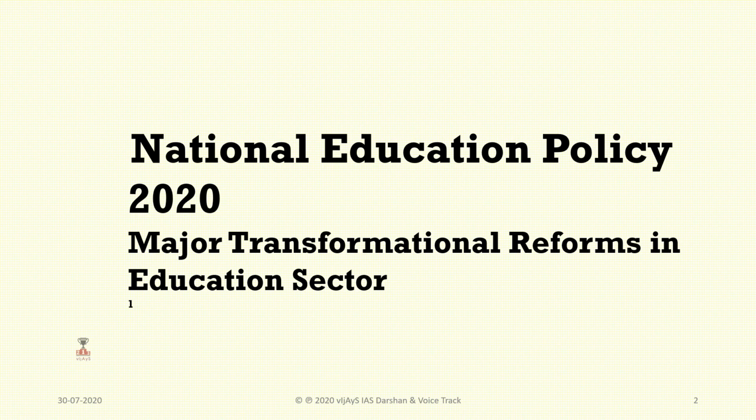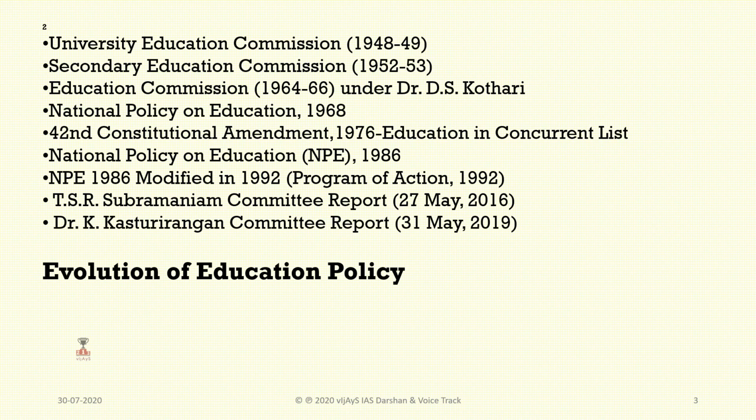Transformational reforms in the education sector have been made by the central government. Looking at the evolution of education policy, it started in 1948-49, when the University Education Commission was established. A few years later, a Secondary Education Commission was also established. Then the D.S. Kothari Education Commission was established for 1964 to 66. After this, a major education policy was made in 1968, the National Policy on Education.